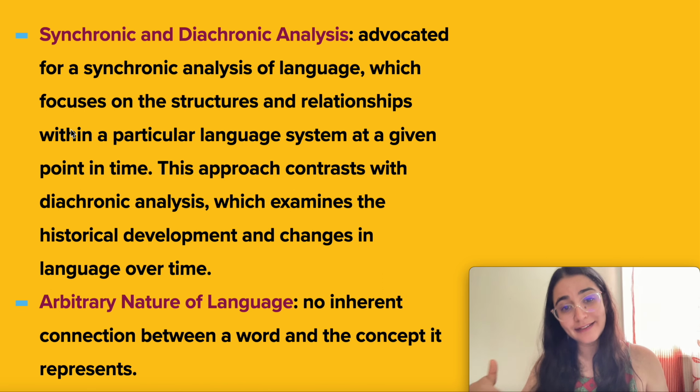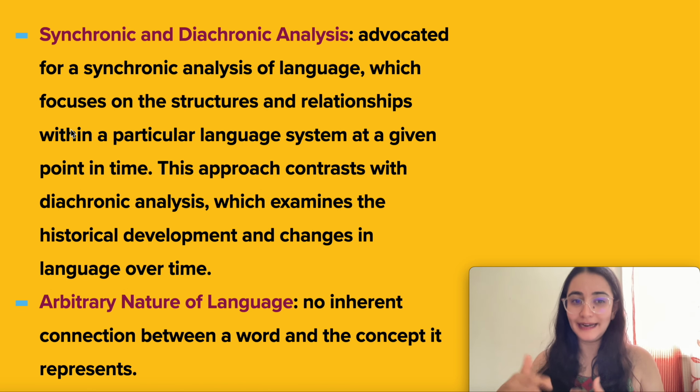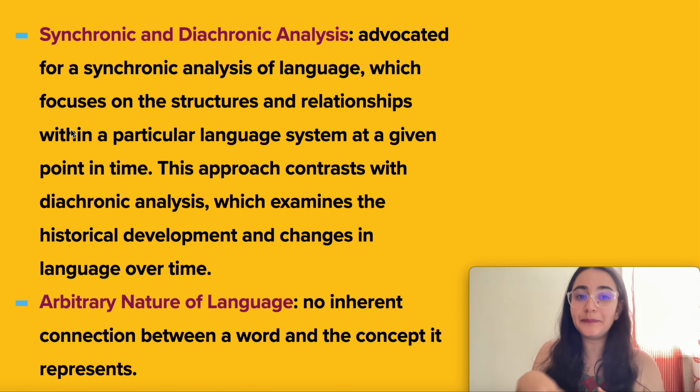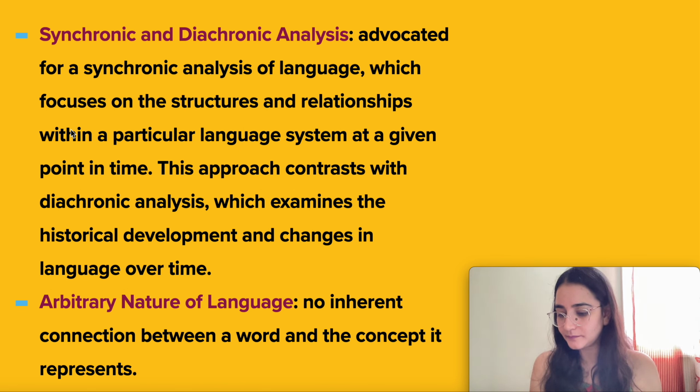Examines the historical development of language over time, the changes that took place. Synchronic focuses on relationship within a particular language system at a given point of time. Let's take an example.